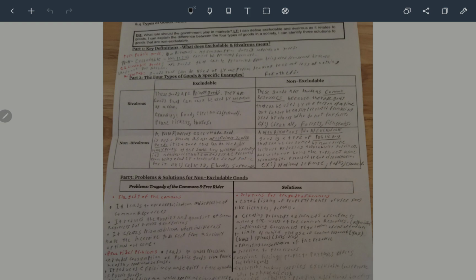Then we have public goods, which are goods that can be consumed by many people without reducing the availability for others and without being prevented from anyone using it. They are provided by nonprofits, just organizations in general, or the government. So examples would be national defense, parks, and clean air.